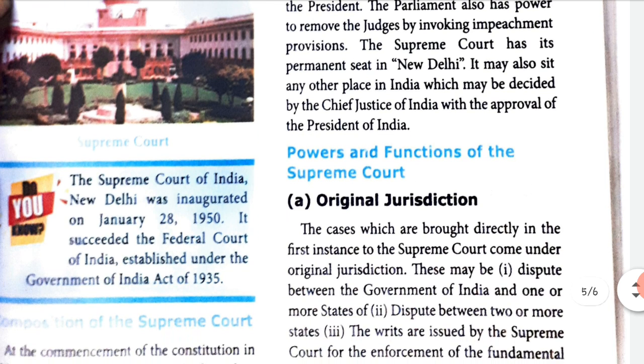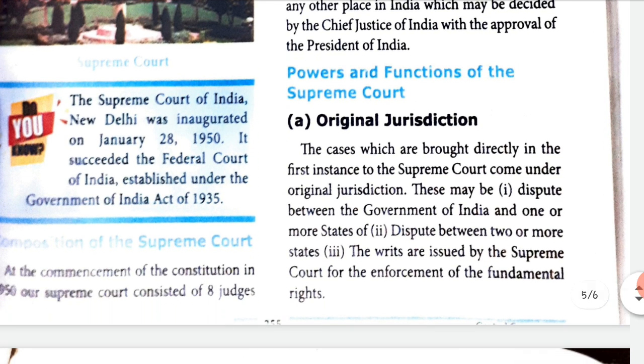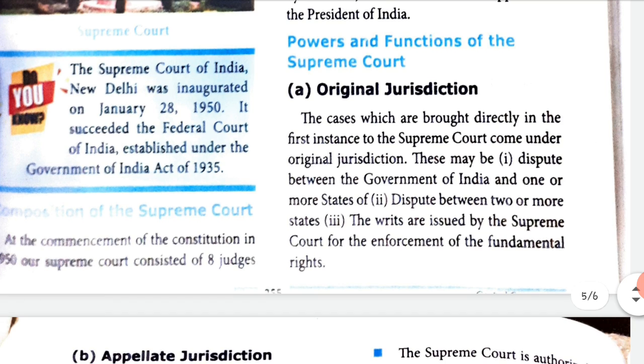Powers and functions of the Supreme Court. Original jurisdiction. The cases which are brought directly in the first instance to the Supreme Court come under original jurisdiction. So if there is a case that comes straight to the Supreme Court, it is called original jurisdiction.